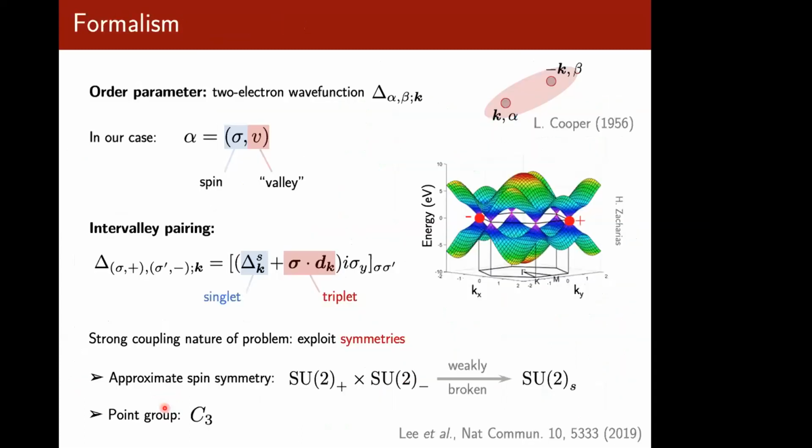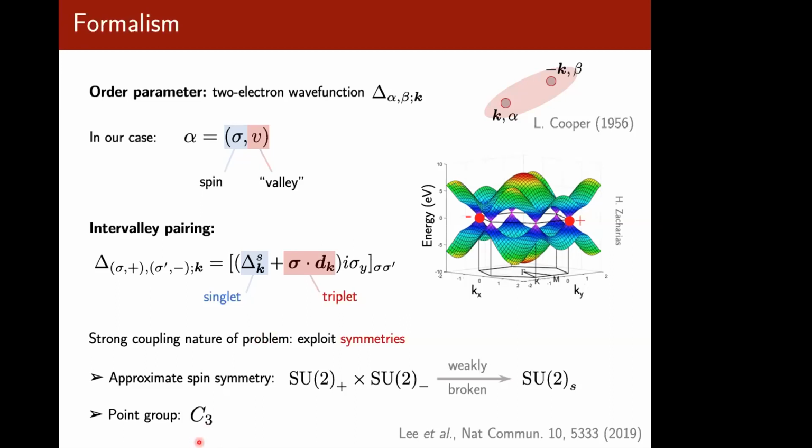So our formalism is that we are considering Cooper pairing of net momentum 0, and our superconducting order parameter is what we denote here by delta alpha beta, which is a matrix in spin and valley space. And we can always decompose this into a singlet channel and a triplet channel. Given the strong coupling nature of the problem, we want to exploit symmetries without first considering the microscopic details. So now, what are the symmetries?